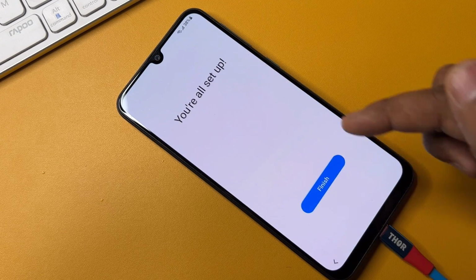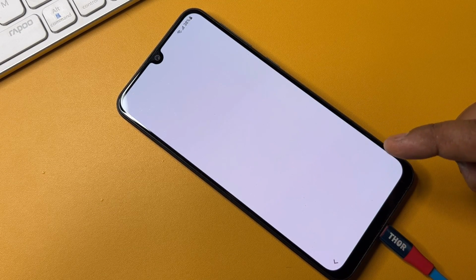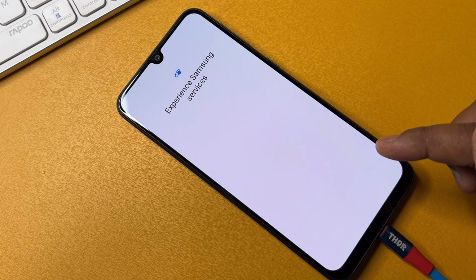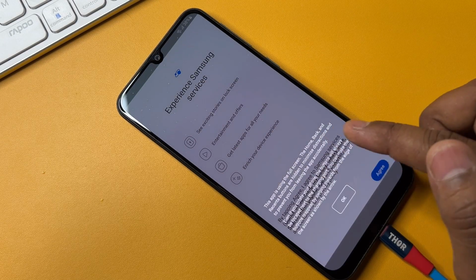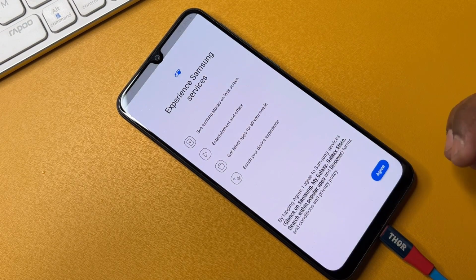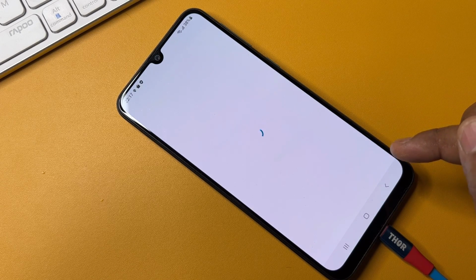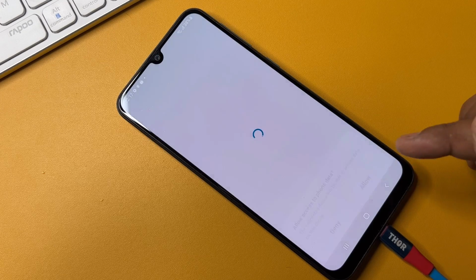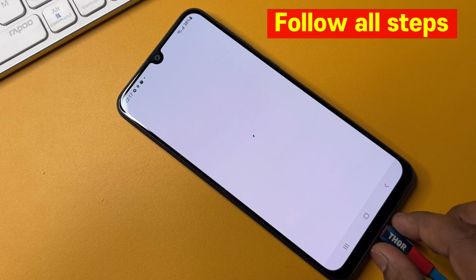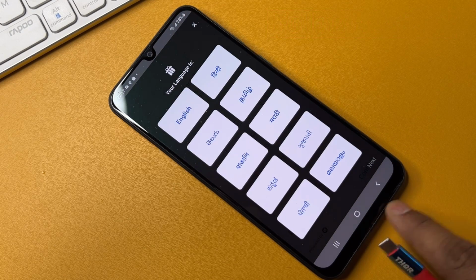If you seriously want to unlock any Samsung model, you have to watch this video properly till the end, only then will you be able to unlock your smartphone. So click agree, click allow, and disconnect your data cable at this time.